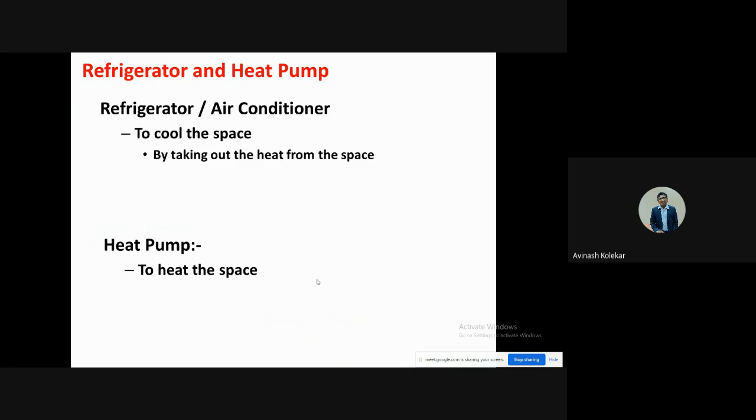While heat pumps follow the same concept, that is, taking the heat from the lower temperature, the purpose is different. That is heating the space. So refrigerators, or we can say air conditioners, we purchase because we want to cool the rooms or cool the space. But heat pumps are purchased for heating purposes. If I want to heat that room, then heat pumps are used, and the room is heated by adding heat to it. So this is what heat pumps are.